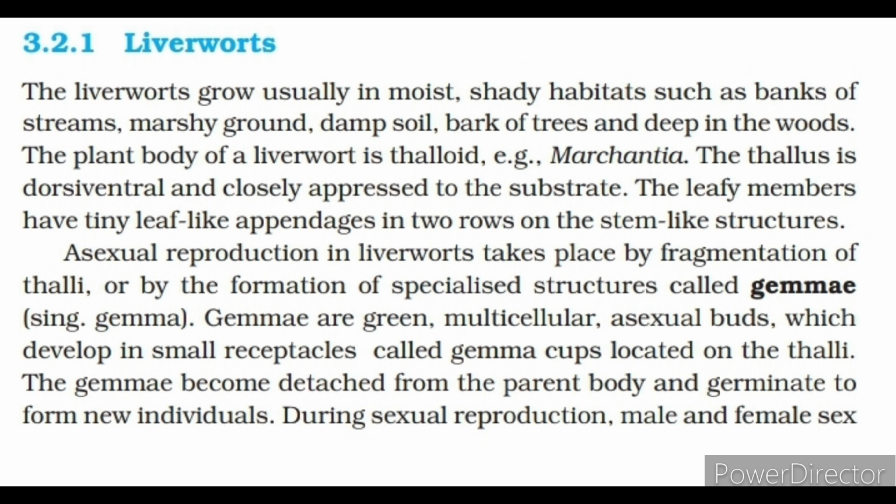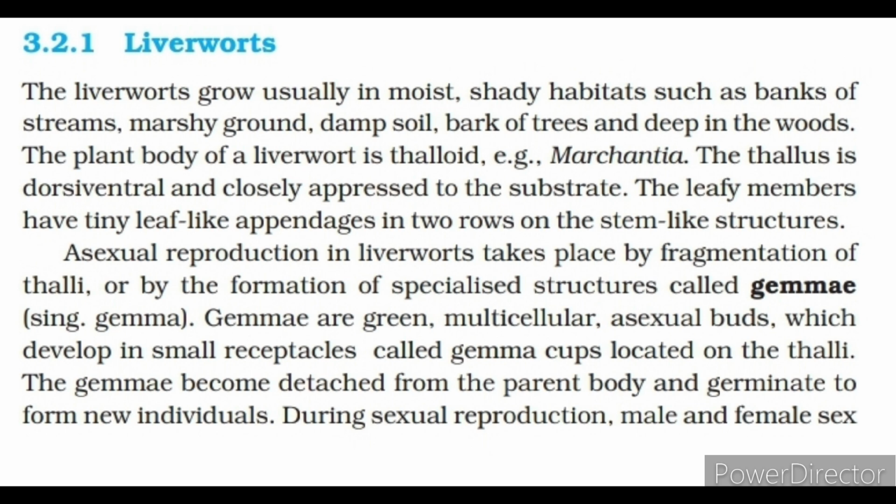The leafy members have tiny leaf-like appendages in rows on the stem-like structures. Asexual reproduction in liverworts takes place by fragmentation of thalli or by the formation of specialized structures called gemmae, singular gemma. Gemmae are green, multicellular, asexual buds, which develop in small receptacles called gemma cups located on the thalli. The gemma may become detached from the parent body and germinate to form new individuals.